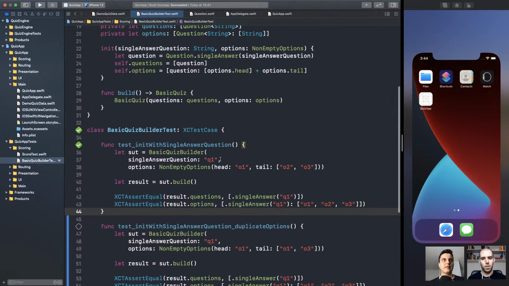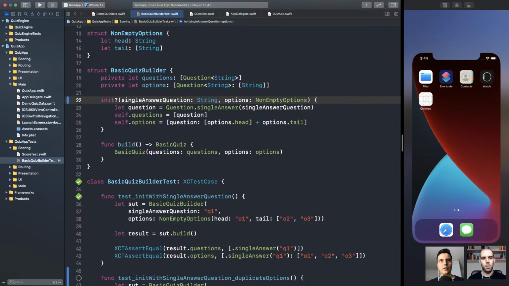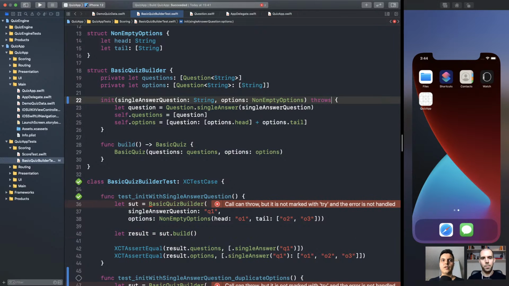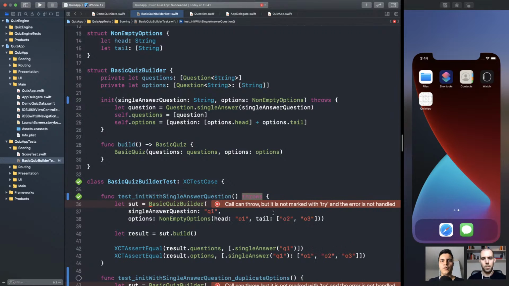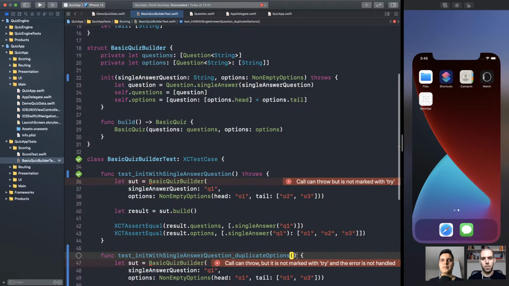So here we can return nil or throw an error. And I prefer throwing an error when I can provide more context to the client, so they know what they need to do to fix it. Make sense? So let's change our tests to throws now.